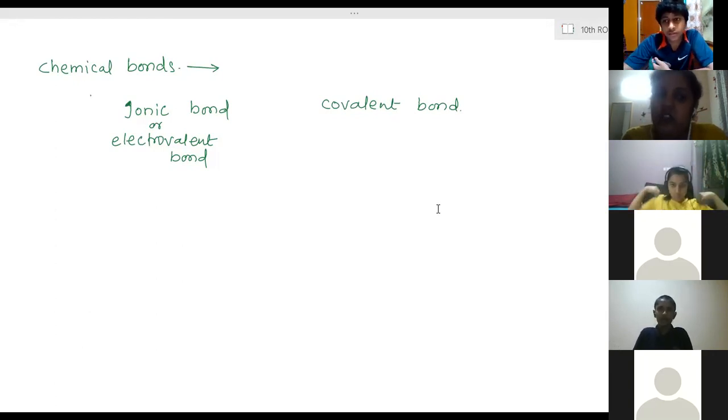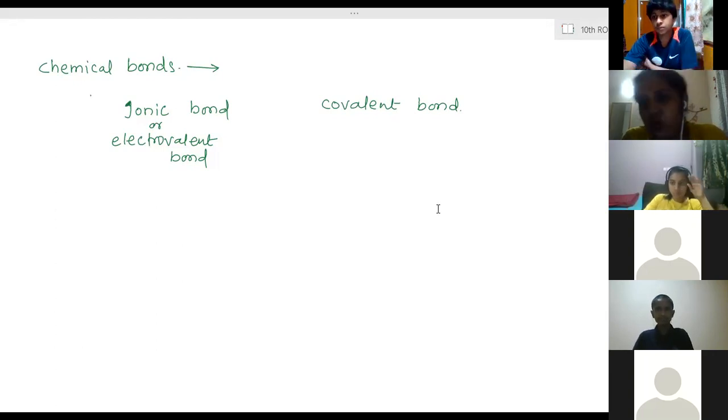Now, what happens between sodium and chlorine? Sodium has lost an electron and become positively charged. Chlorine has gained the same electron and become negatively charged. So now both have opposite charges. What is the property of opposite charges?